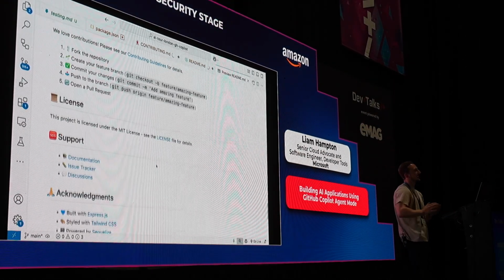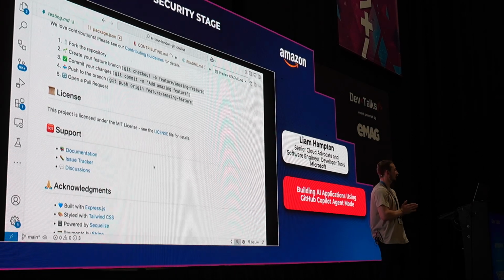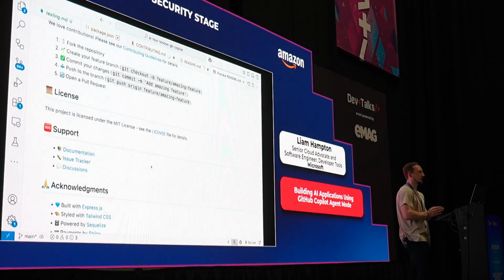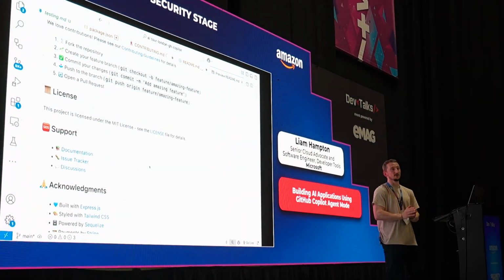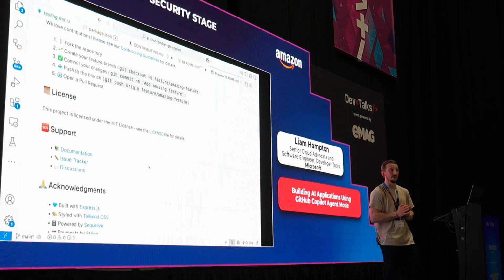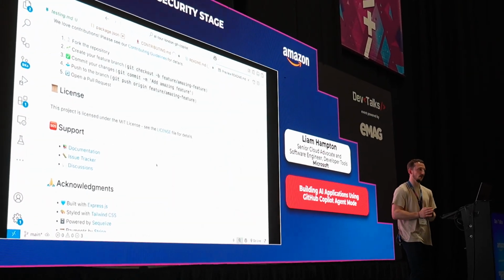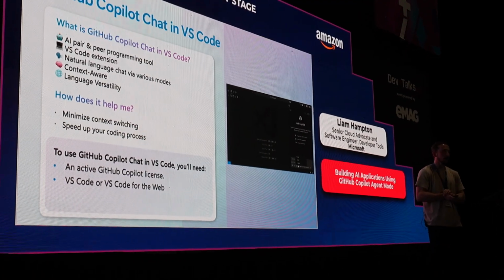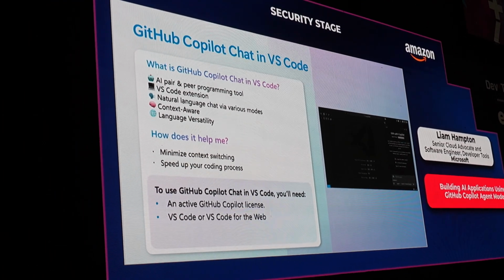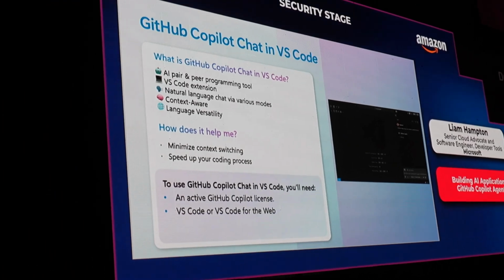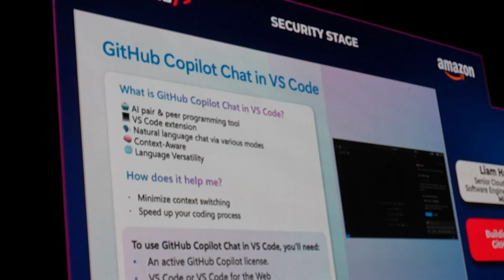Deployment. You can kind of get the point of agent mode at this point. It's done a really phenomenal job at starting out my project. Now, don't get me wrong. Agent mode is not going to solve all your problems. It's definitely not going to fix all your problems, but it's certainly going to help you and give you a great foundation to work on. Just a quick recap. Copilot, chat mode in VS Code is an AI paired programmer that will help you achieve all of these wonderful goals.